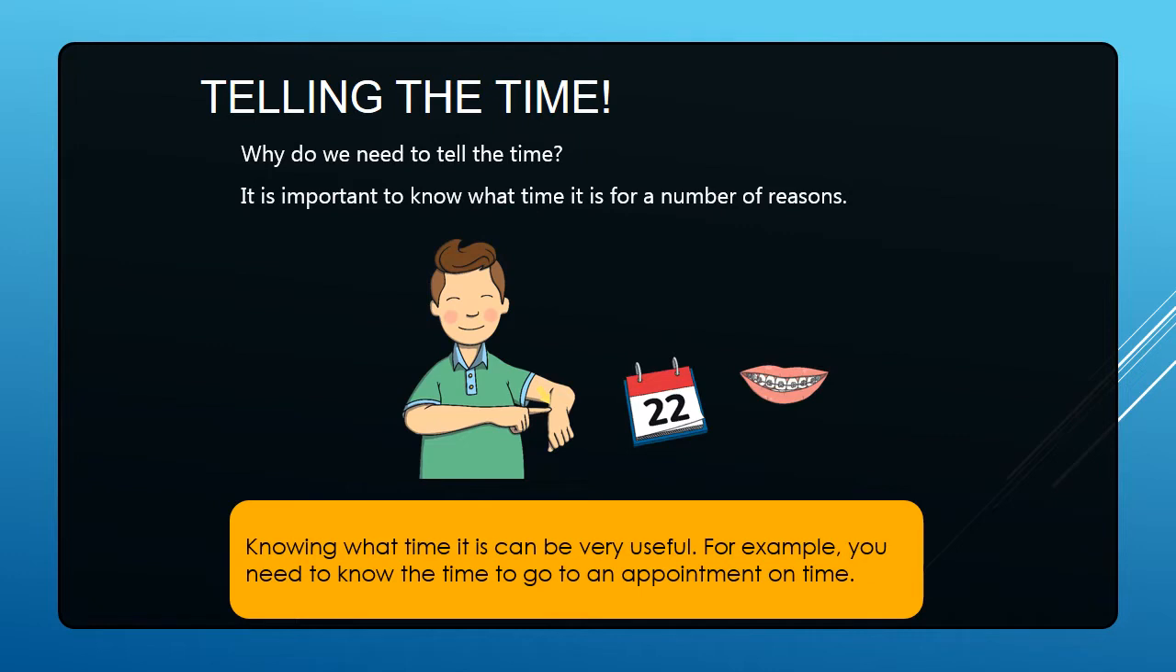For example, you need to know the time to go to an appointment on time. You have an appointment with the doctor. If you do not go on time, definitely you will miss the appointment, or you have to wait for a long time. So we have to follow the time and we must know it.